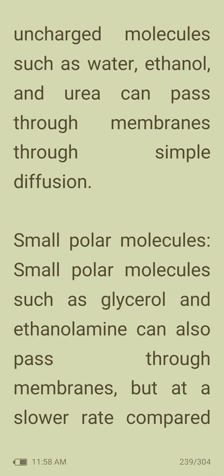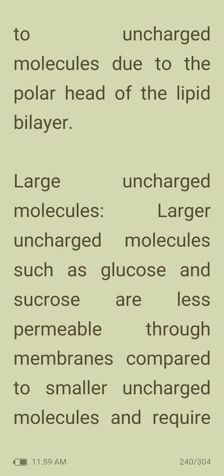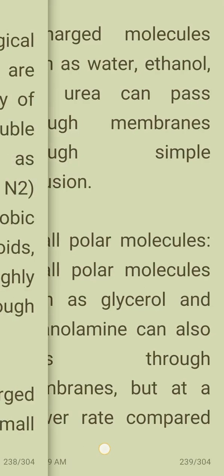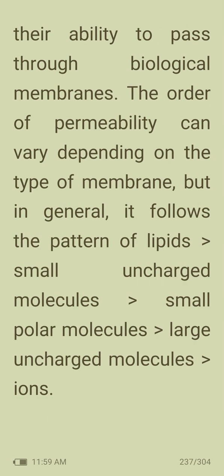Small polar molecules. Small polar molecules such as glycerol and ethanolamine can also pass through membranes but at a slower rate compared to uncharged molecules due to the polar head of the lipid bilayer. Then large uncharged molecules. Larger uncharged molecules such as glucose and sucrose are less permeable through membranes compared to smaller uncharged molecules. So first, lipids.